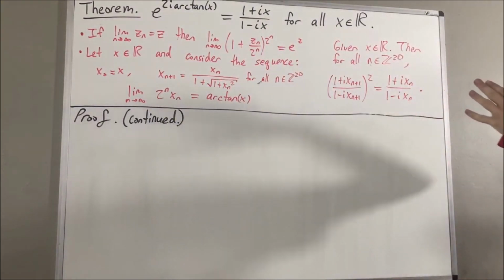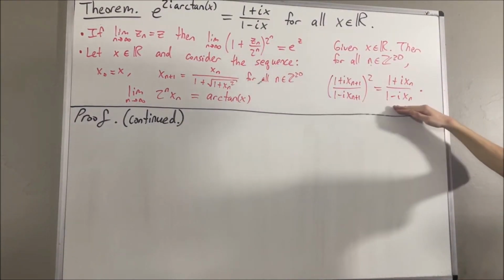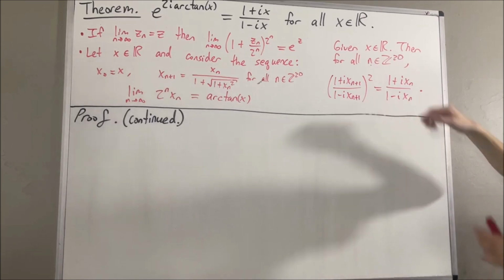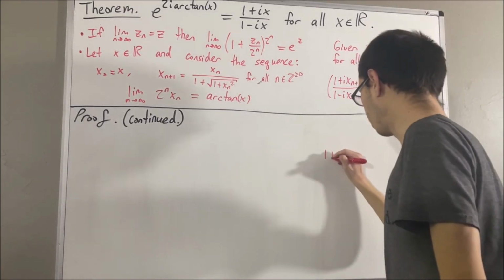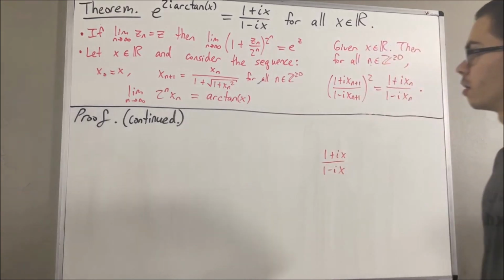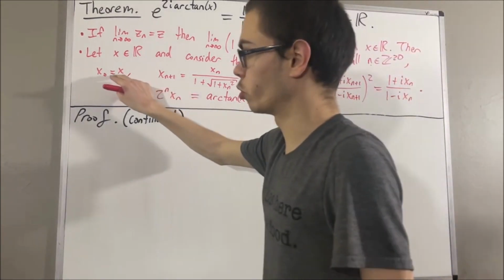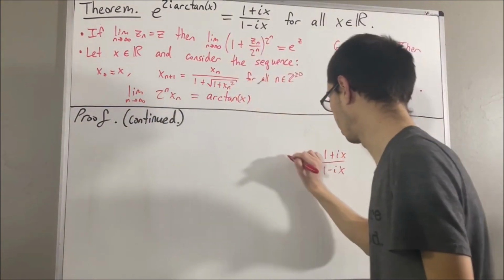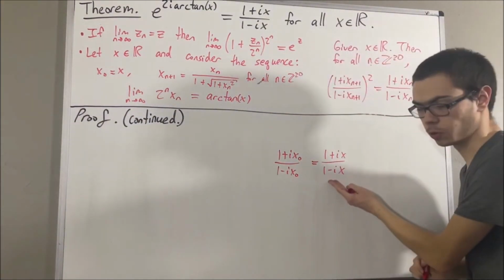Now, it's natural to want to apply this result repeatedly. So notice, if we start with 1 plus ix over 1 minus ix, well then, since x is equal to x0, certainly these two guys are equal.